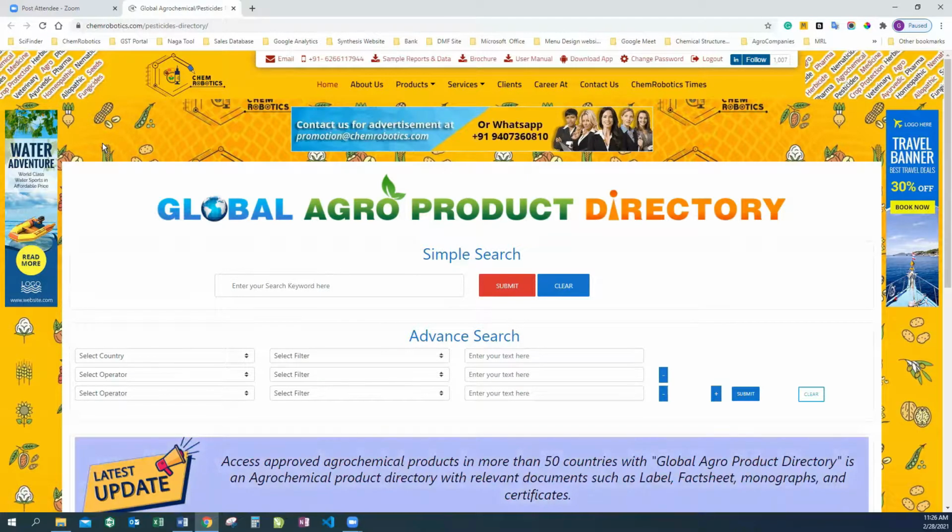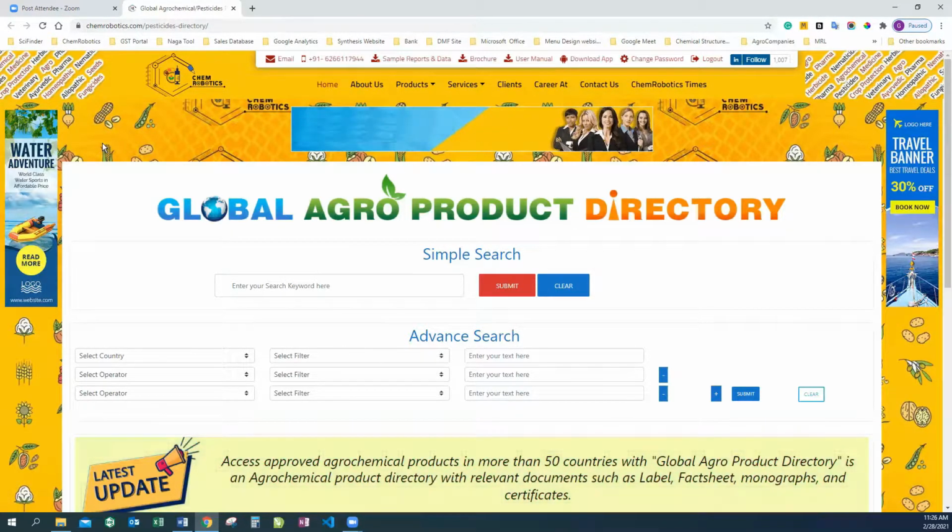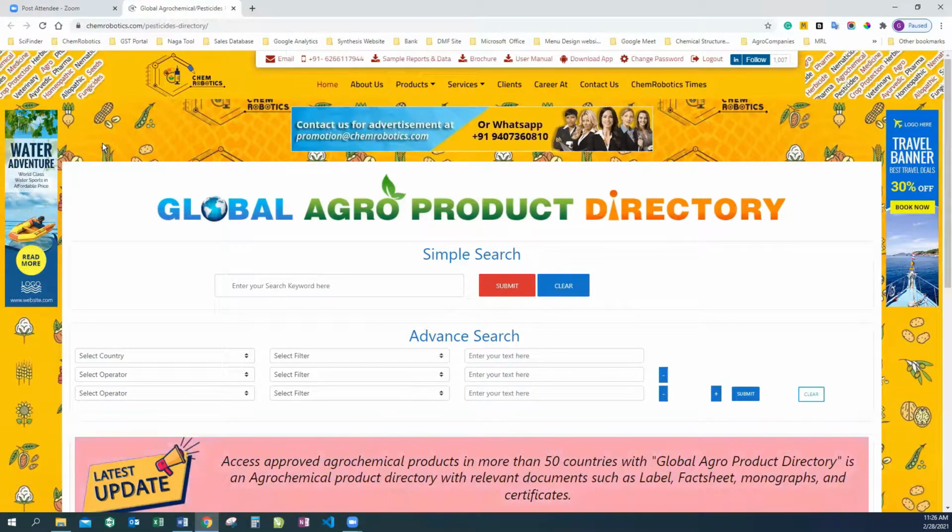And currently, we have 55 countries under the umbrella of this platform, and we are covering the major markets like Argentina, Australia, Austria, Bangladesh, Brazil, Canada, Chile, China, Colombia, Denmark, Dominica, Finland, France, etc. And herein we also provide the translated label, fact sheets, monograph, and other certificates.